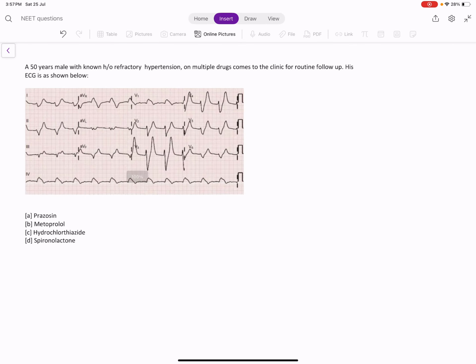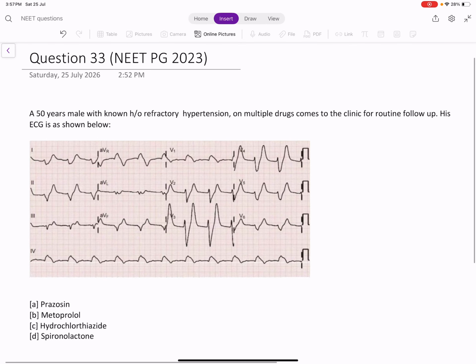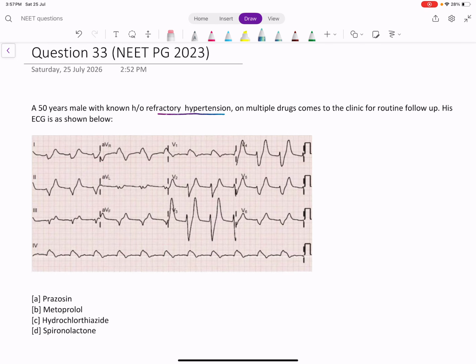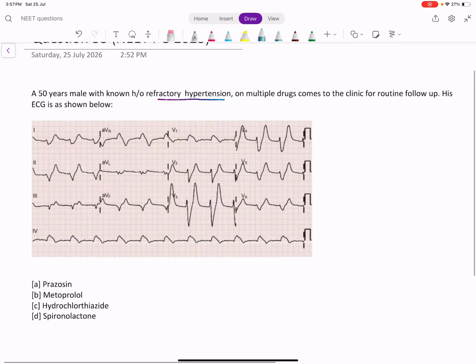So continuing with question number 33 of previous NEET question. A 50 year old male with known history of refractory hypertension on multiple drugs comes to the clinic for routine follow-up. His ECGs are shown below. So it's a straightforward one-liner of ECG. What can you make out from the ECG? We are asked to find out a drug adverse reaction which is manifesting in ECG.